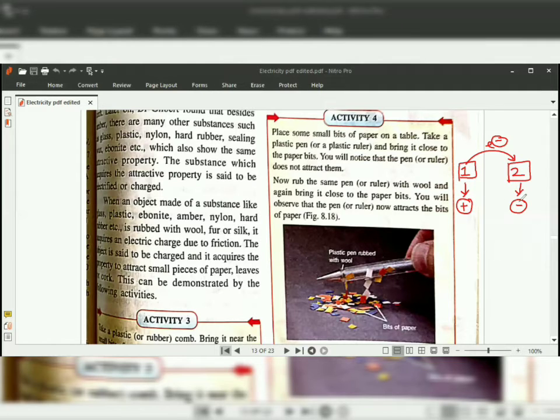So these two substances will get electrified or charged. Now these charged objects will show what? Static electricity. That means these two objects will acquire attractive property. And this property is called what? Static electricity.